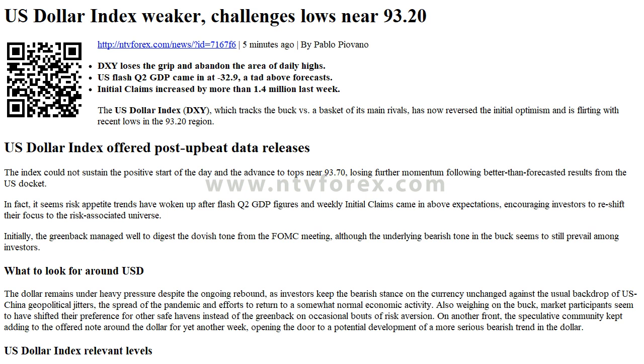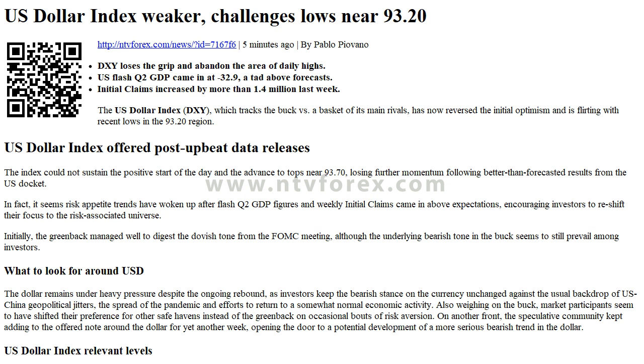What to look for around USD? The dollar remains under heavy pressure despite the ongoing rebound, as investors keep the bearish stance on the currency unchanged against the usual backdrop of US-China geopolitical jitters, the spread of the pandemic and efforts to return to a somewhat normal economic activity. Also weighing on the buck, market participants seem to have shifted their preference to other safe havens instead of the greenback on occasional bouts of risk aversion.